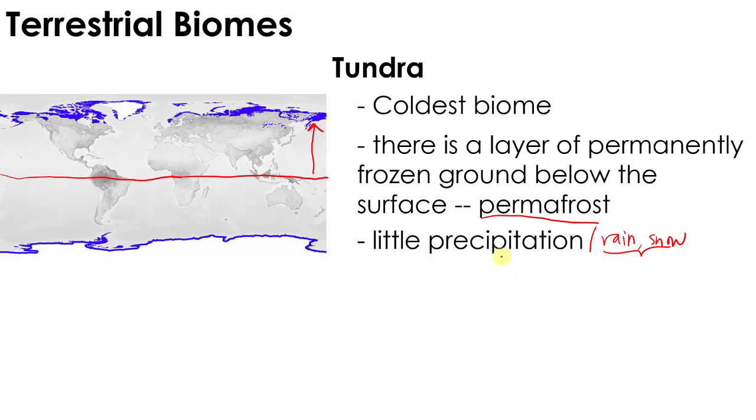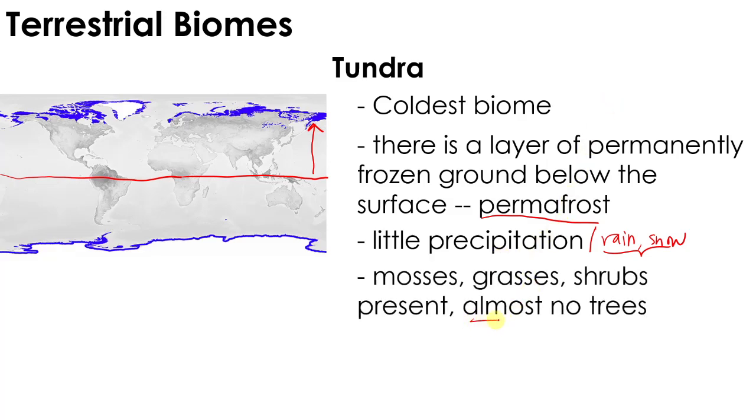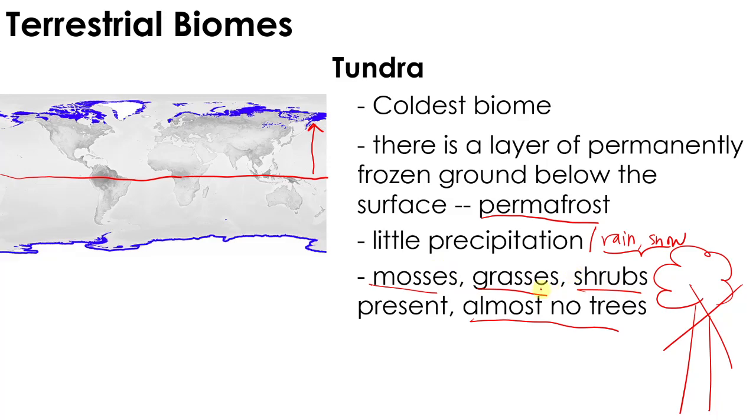And because of this, there's a limited amount of water in the ground because there is less rain. So this area has almost no trees. Of course, trees are big forms of plants, right? And of course, trees need a lot of water to survive. And again, there's less water in the tundra because there is less rain. So obviously, trees cannot survive in this area. In effect, only smaller plants are found in the area. For example, mosses, grasses, and shrubs. So only small plants can survive in this area.